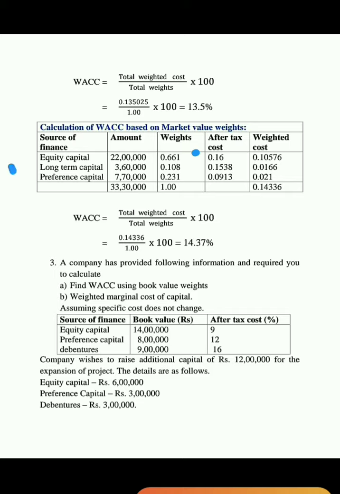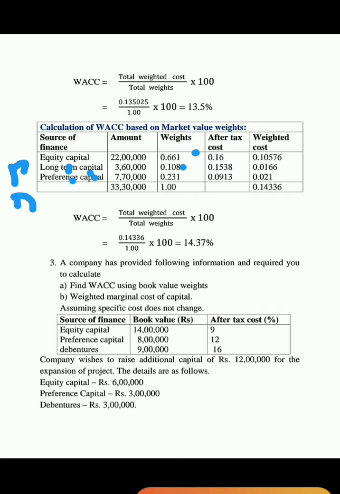These two are interchangeable, wrongly entered, but the procedure is the same. Here the weightage of 3,60,000 is 0.108, that means 3,60,000 divided by 33,30,000.